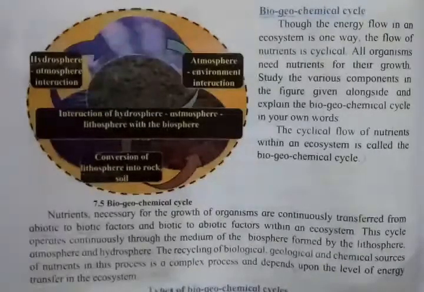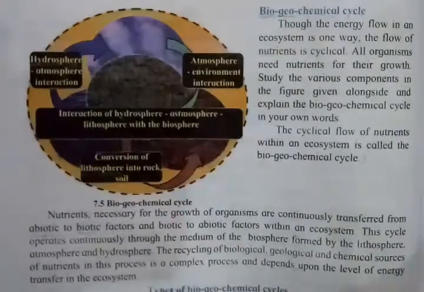Then plants are eaten by animals. After the death of the animals, all the animals being biotic factors, after their decomposition their compounds get mixed into soil, into the abiotic factor, and also they get mixed with the air and water, and again it is used by the plants.